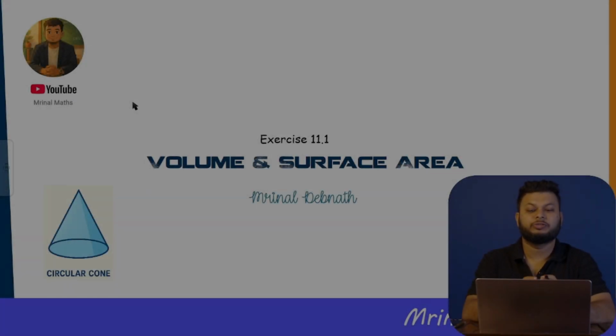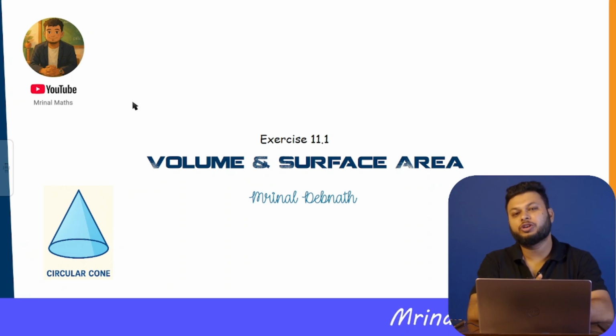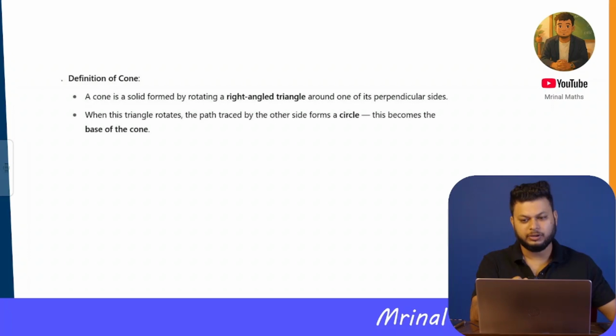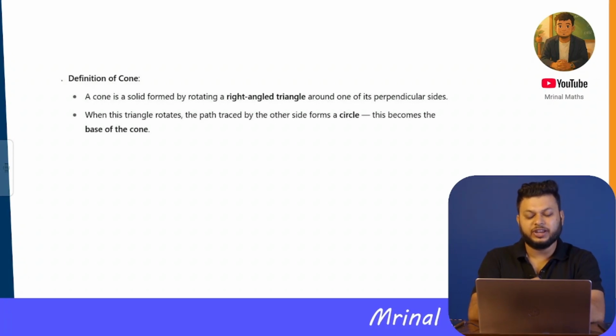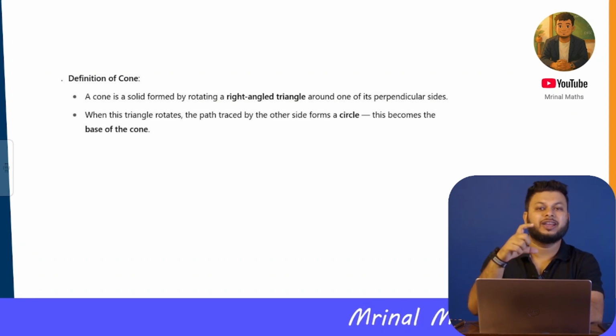Hi, today's discussion will be on volume and surface area, and specifically I am going to discuss the surface area of a cone. Understanding the definition first, it says a cone is formed by rotating a right angle triangle around its perpendicular.